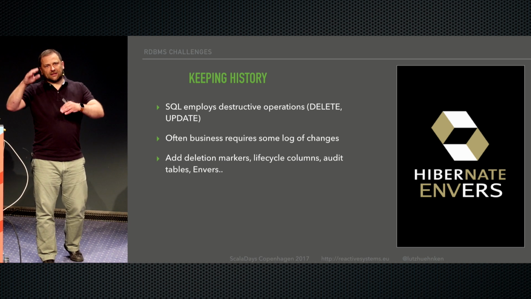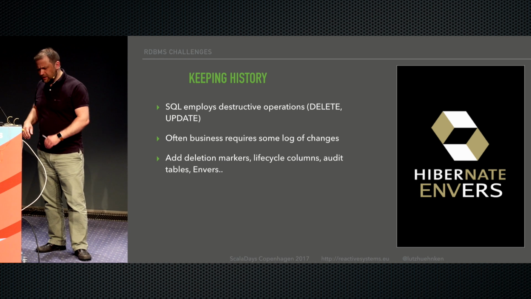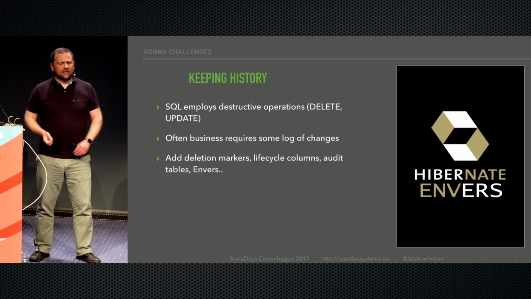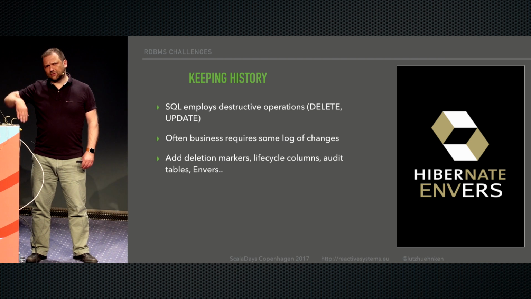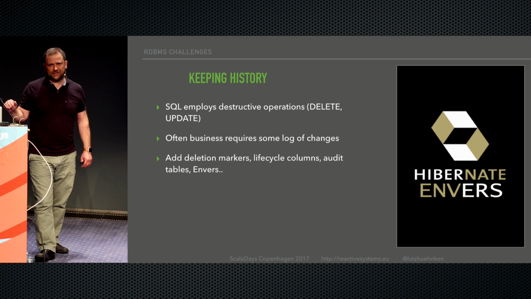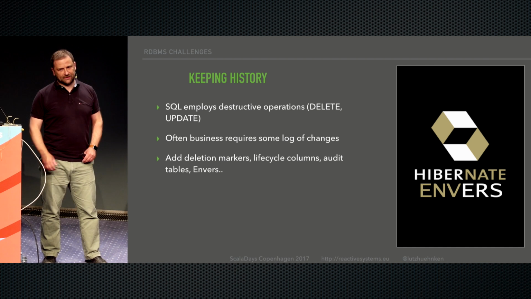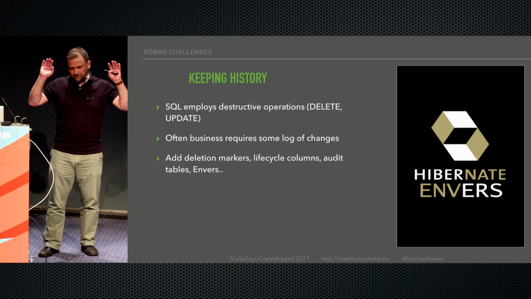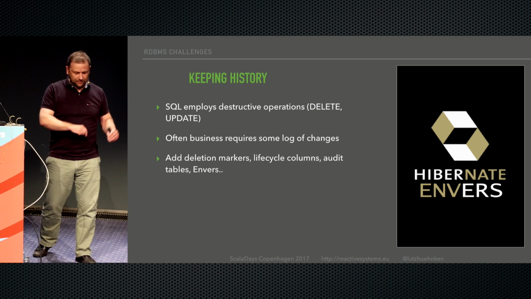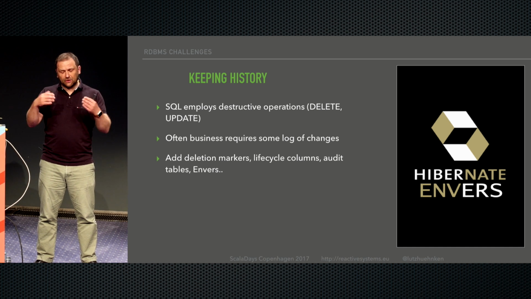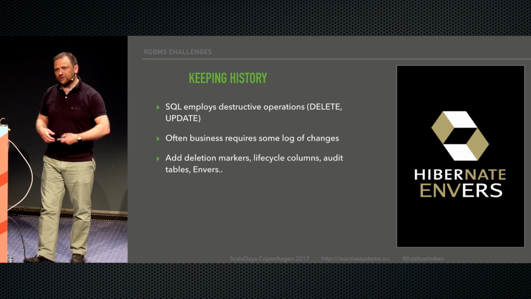So you create life cycle columns. When was it created, who created it, when was it changed, and so on. And you might end up having a complete audit table, just tracking all the changes to one table, maybe using something like Hibernate Envers, which is all in good faith, and it's great work that people do, but it shouldn't be all this extra work, right? It should come more naturally.